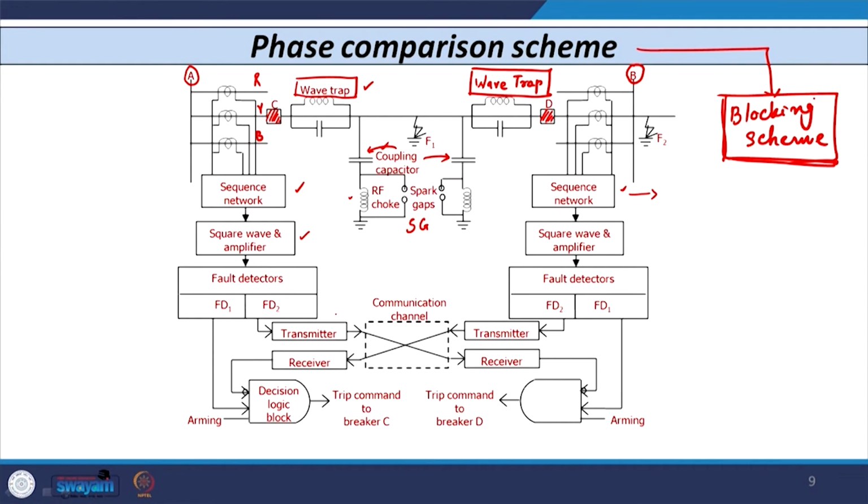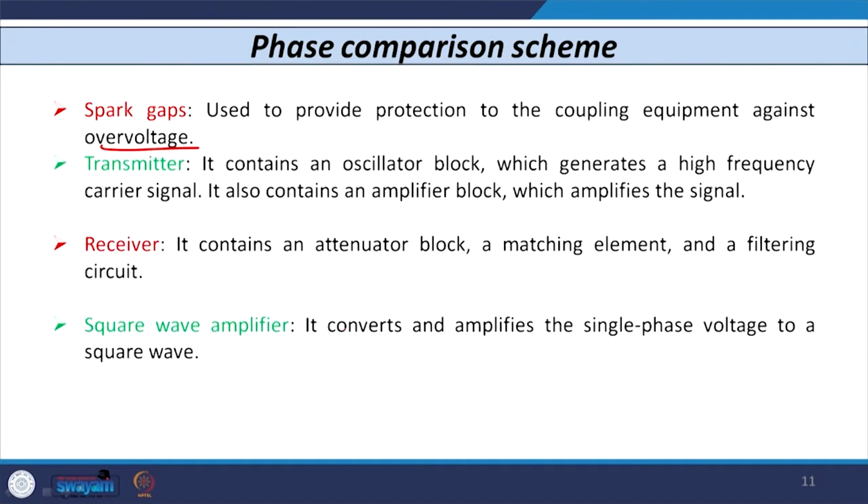You have the transmitter and receiver on each side. You can see here the transmitter and receiver are available at each substation. The transmitter contains the oscillator block, which generates a very high frequency carrier signal. It also contains the amplifier block, which amplifies the signal for further transmission.